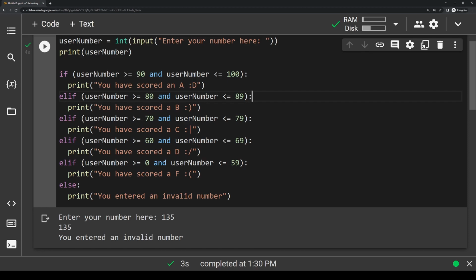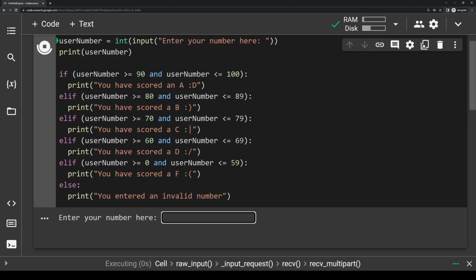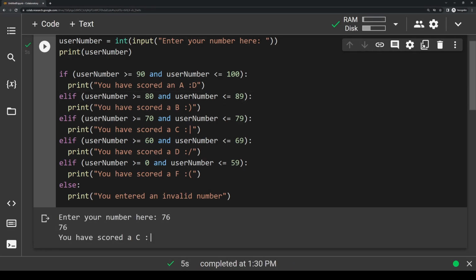And then you can just keep testing this as much as you want. So if you want, on your own time, you can make a copy of this code here. If you want to just mess around with these conditional statements, it can give you a good idea of how these statements actually execute. But one more time, we'll just say we want to get a C. Enter your number here. Let's enter 76. Press enter. You have scored a C.